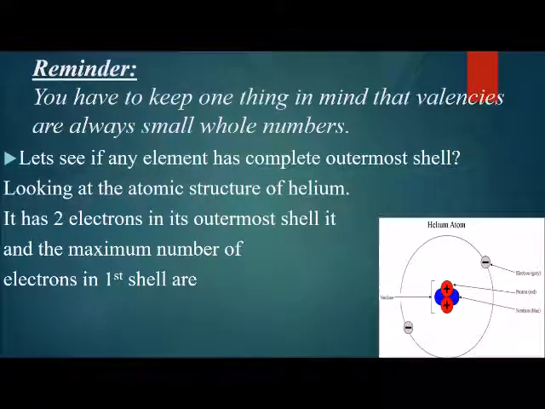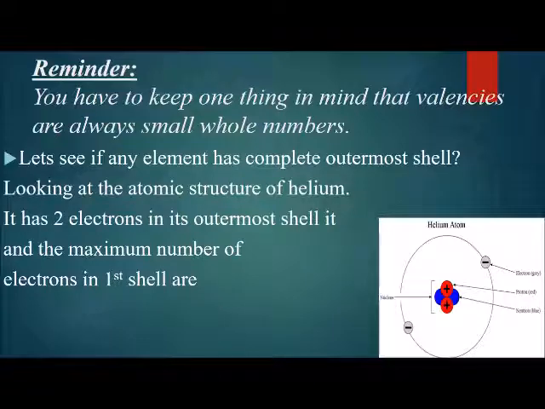You have to keep one thing in mind, that valencies are always small whole numbers. They will always be numbers like 1, 2, 3, 4. They will not be fractional numbers. They will be in the form of whole numbers.